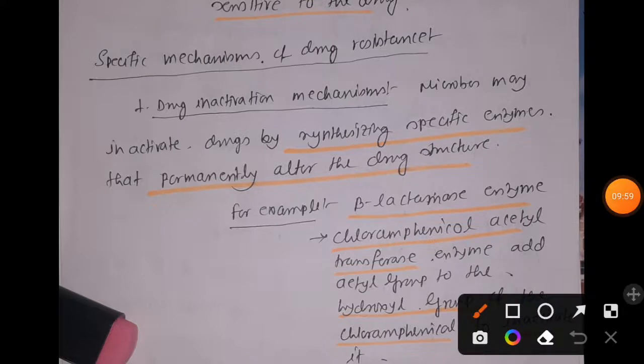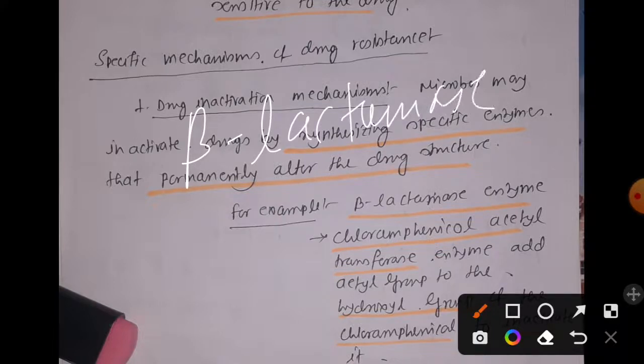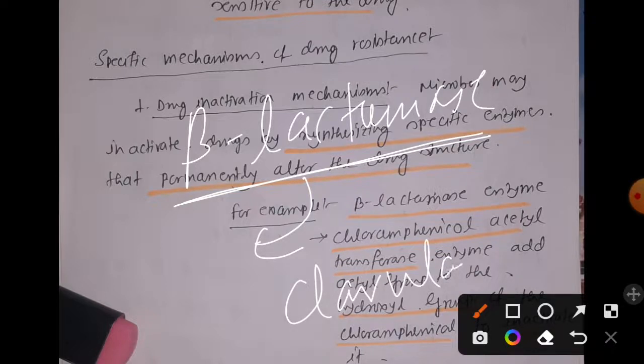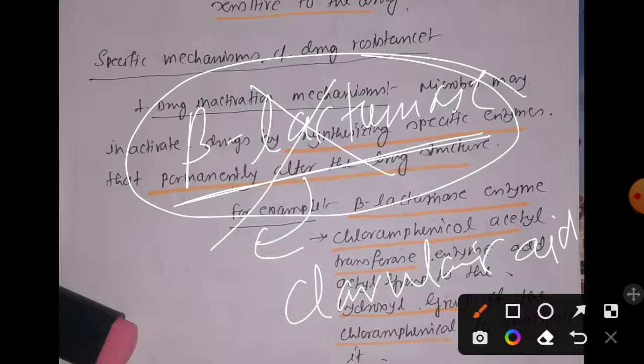In the cell wall synthesis inhibitor video, I told you that most gram negative bacteria have the ability to produce a special type of enzyme named beta lactamase. This beta lactamase will destroy the beta lactam ring of the penicillin G antibiotic, and as a result penicillin G becomes inactive. Under such circumstances we should use clavulanic acid, which is a beta lactamase inhibitor. So here beta lactamase is the enzyme produced by the bacteria that ensures the drug resistance.